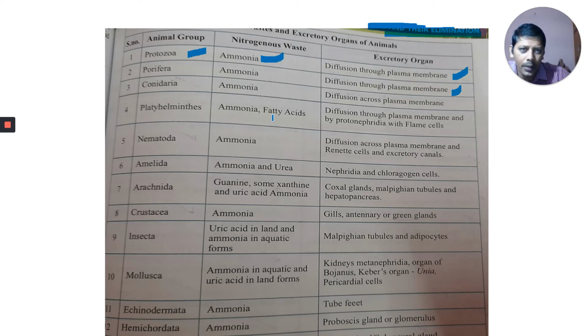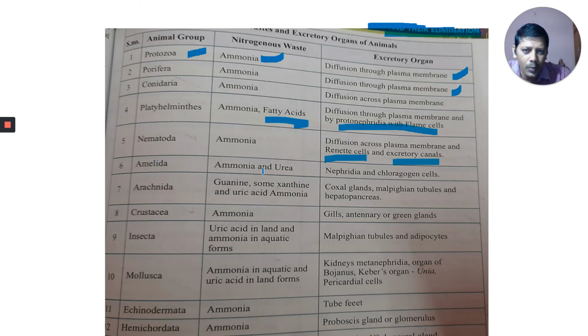Next one, Platyhelminthes: ammonia and fatty acids. This is a new one. Diffusion through the plasma membrane, and protonephridia with flame cells. Nematoda: ammonia, diffusion across the plasma membrane, with renette cells and excretory canals. I showed you those two.